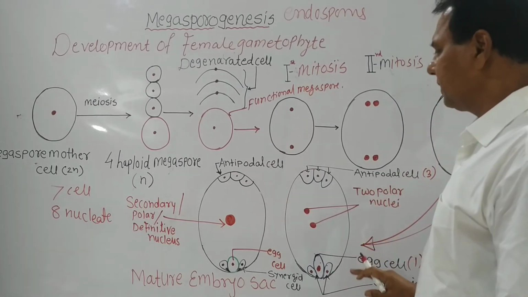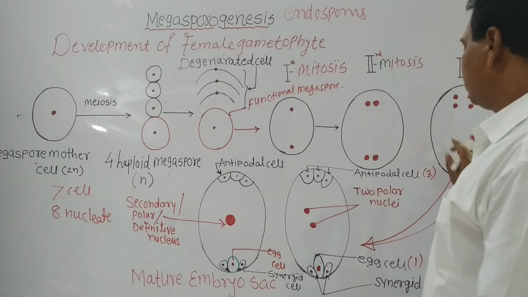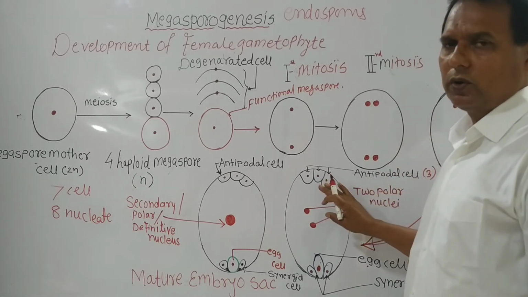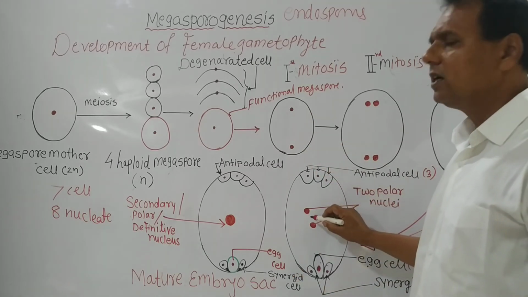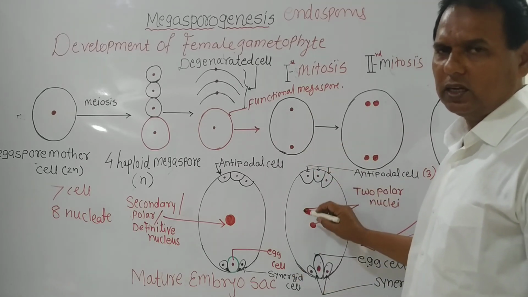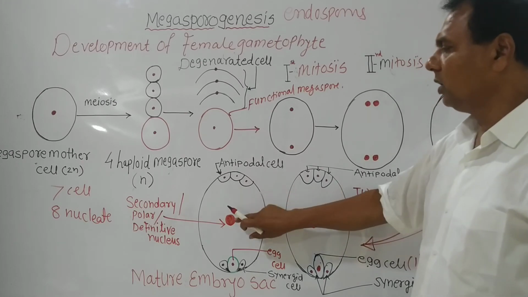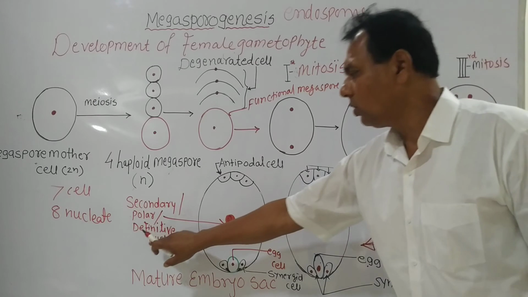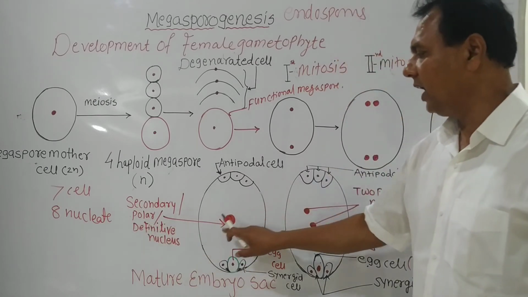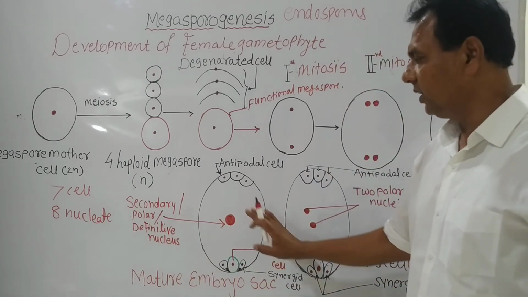What happens next? Out of these 4 nuclei from each pole, 1 nucleus migrates toward the center to form the secondary nucleus, also called the polar nucleus, also called the definitive nucleus. These are the 3 names.